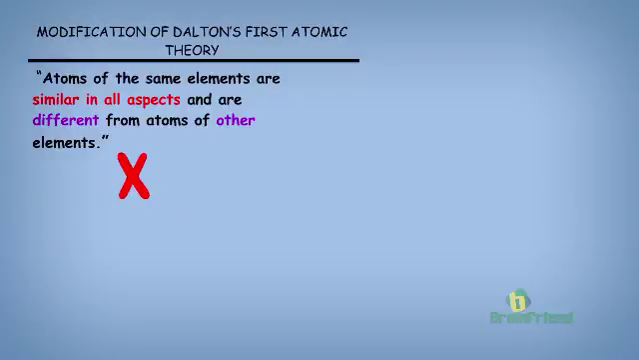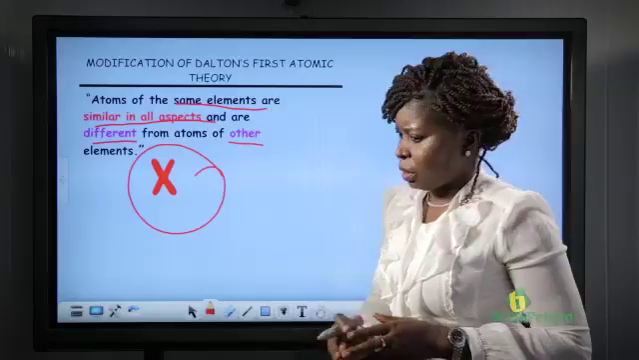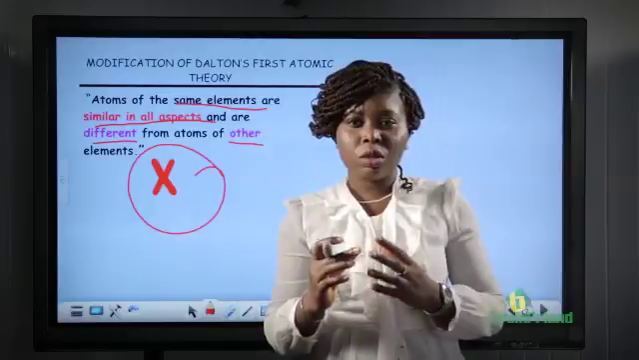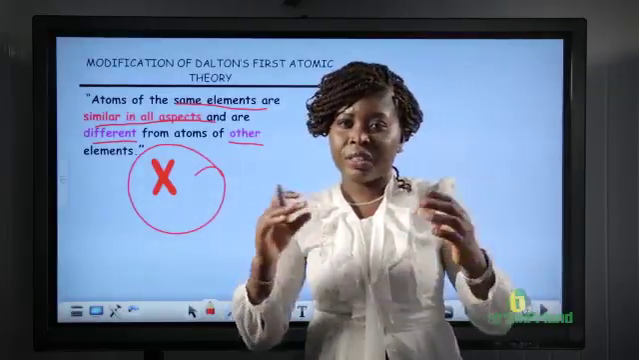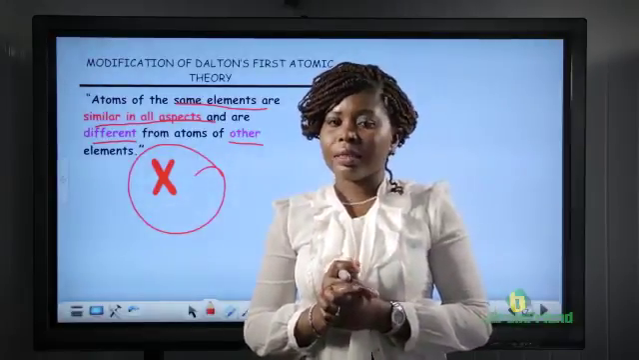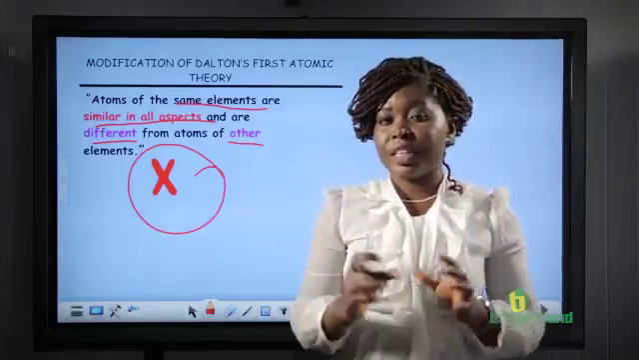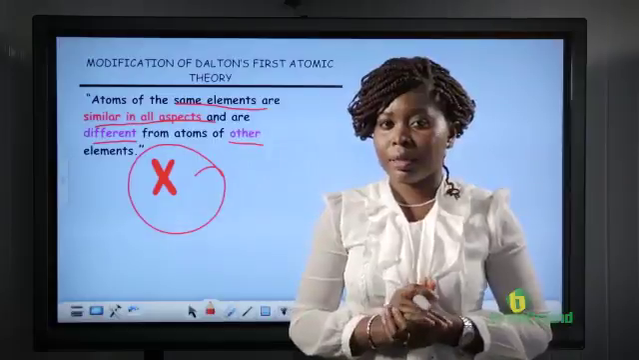The next one said that atoms of the same elements are similar in all aspects and are different from atoms of other elements. This assumption also has been proven wrong because some atoms of the same element were discovered to possess some differences in the number of neutrons that they possess. And this difference was what was referred to as isotopy. We'll be treating isotopy in our next class.